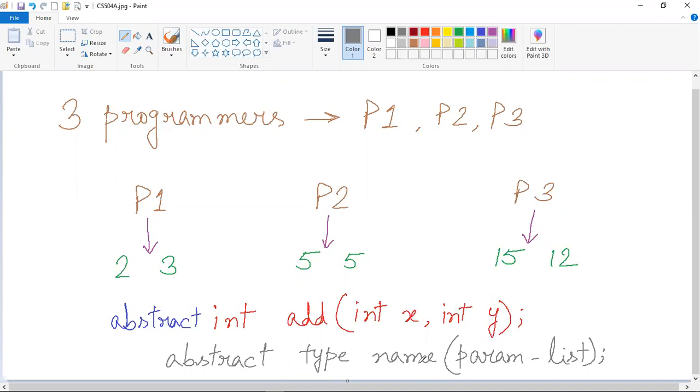There can be no objects of an abstract class. That means an abstract class cannot be directly instantiated with the new operator. Such objects would be useless because an abstract class is not fully defined. Also, you cannot declare any abstract constructors or abstract static methods. Any subclass of an abstract class must either implement all of the abstract methods in the superclass or be declared as abstract itself. Now, let me show you an example program that will implement abstract class and abstract method concepts in it.